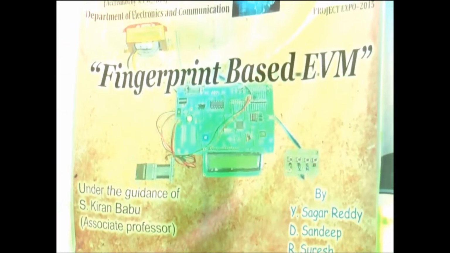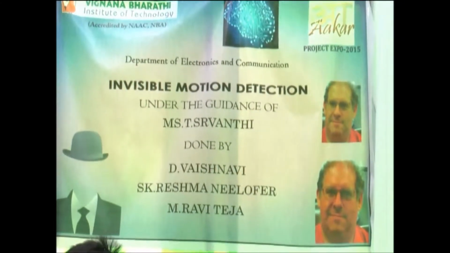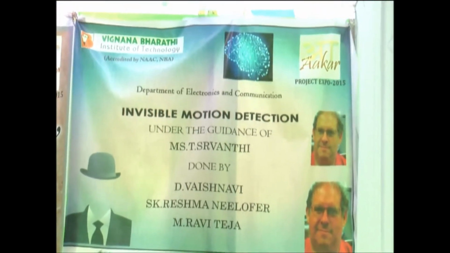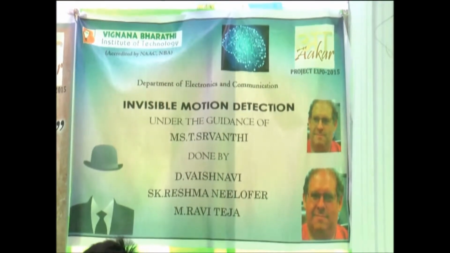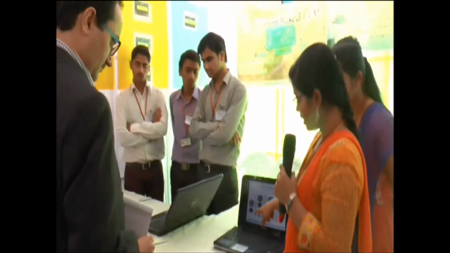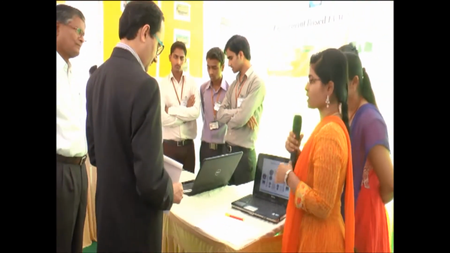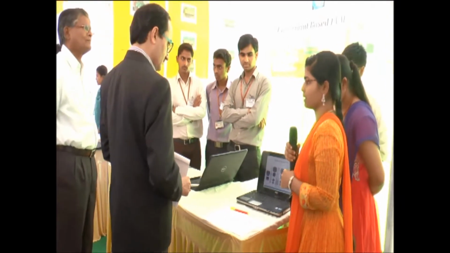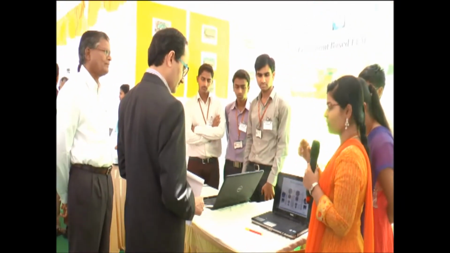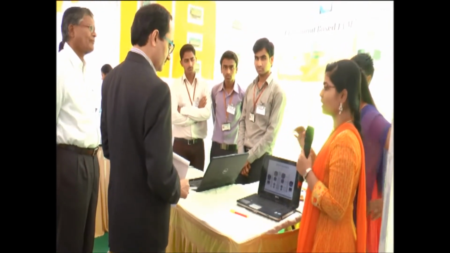So what we see with our eyes is only for a particular frequency range. Below that, we can't see, sir. So for that, we use this Eulerian video magnification method, sir. In this, we take the input video, and that video is converted into frames. Each frame undergoes spatial decomposition. In spatial decomposition, we use Laplacian pyramid techniques. In the Laplacian pyramid, for each frame which we have taken, the Laplacian will be constructed.